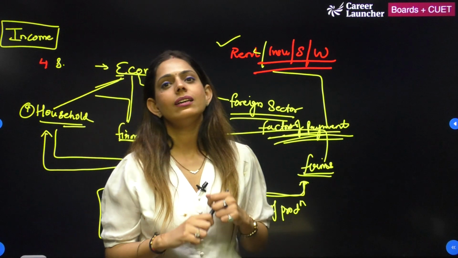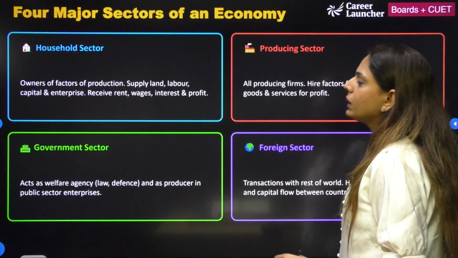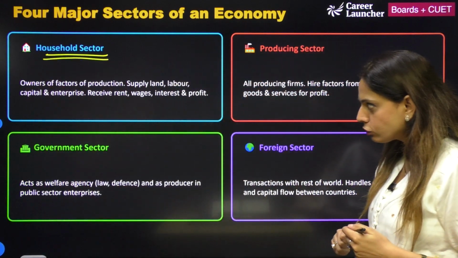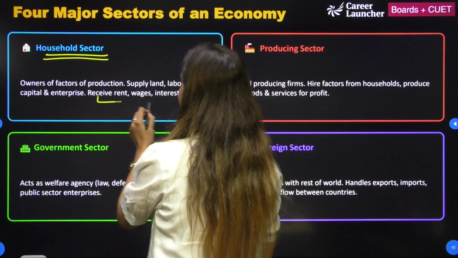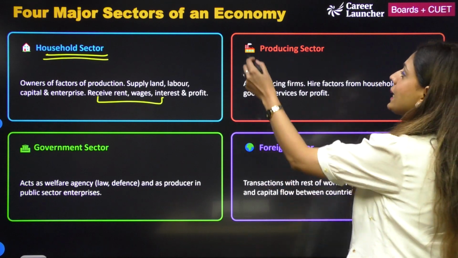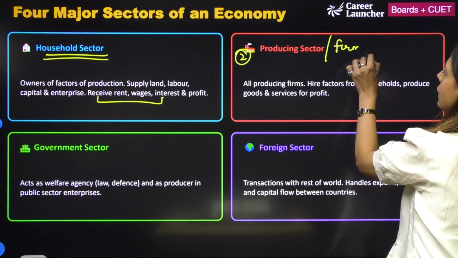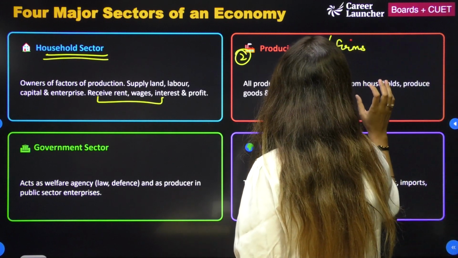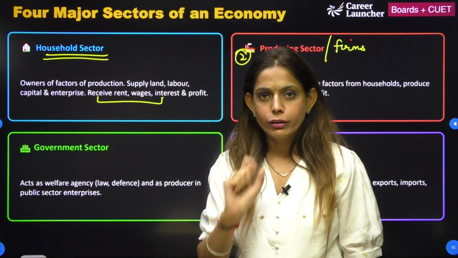So if I talk about the four sector economy, the very first is the household sector, that is the owners of factors of production, who supply land, labor, capital and enterprise. They receive rent, wages, interest and profit. Second sector आता है आपका producing sector, or we can name this the firms. All producing firms hire factors from households and produce goods and services for a profit motive.